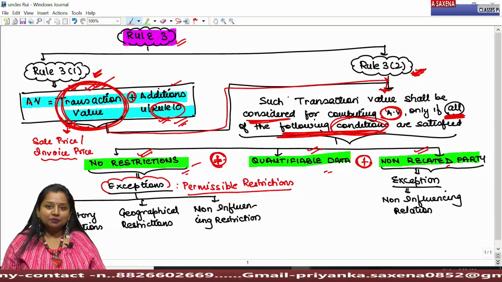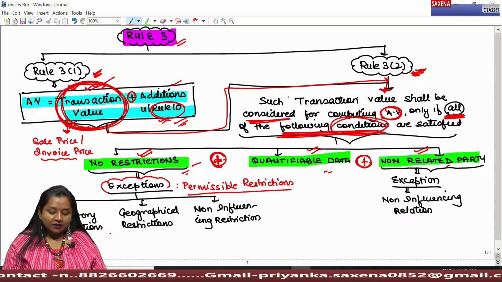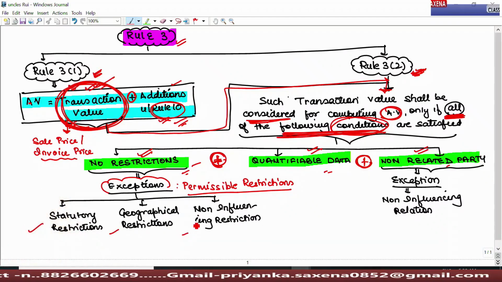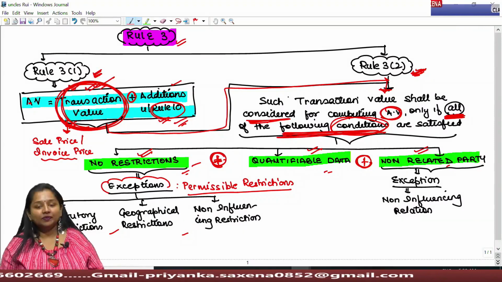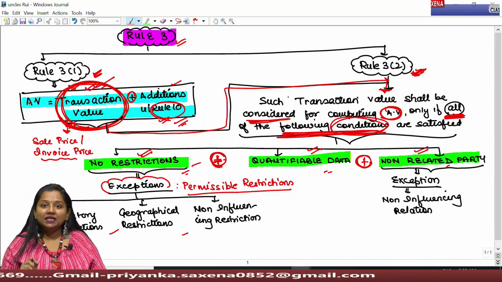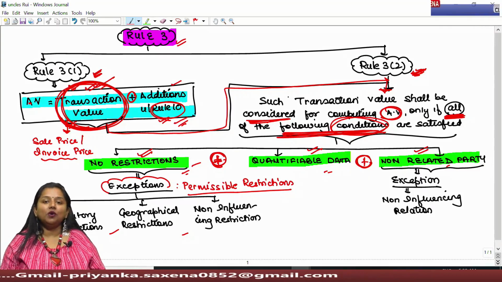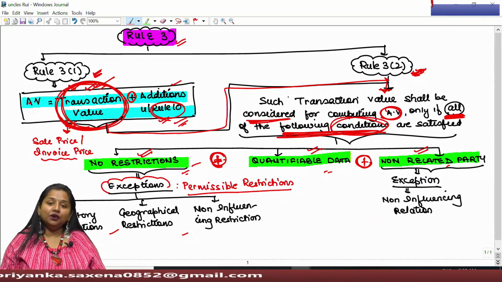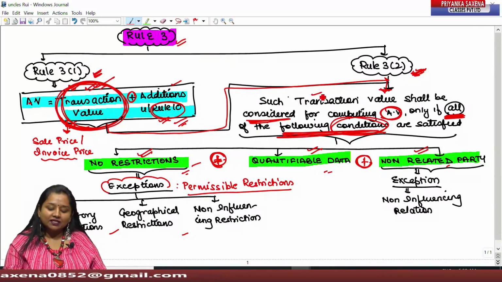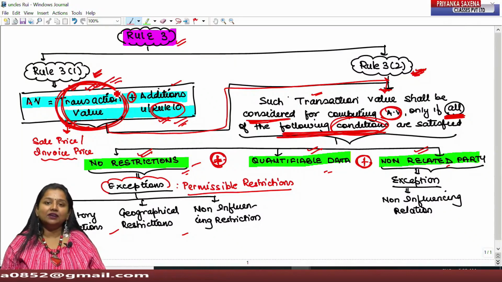Permissible restrictions means there could be certain restrictions which can be imposed by the exporter on the importer even after the sale of goods, which do not influence the price shown in the invoice as transaction value by the exporter, and therefore, since the price has not been manipulated, such transaction value can be considered under Rule 3 for determining the assessable value.